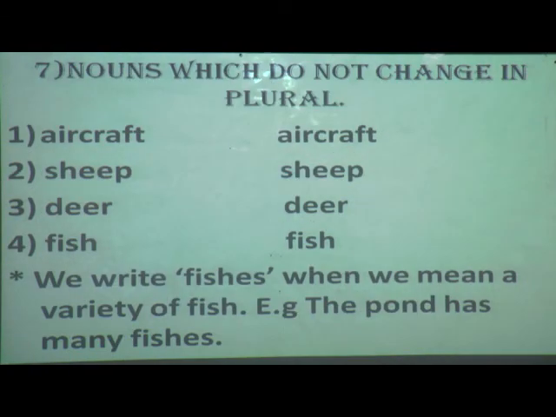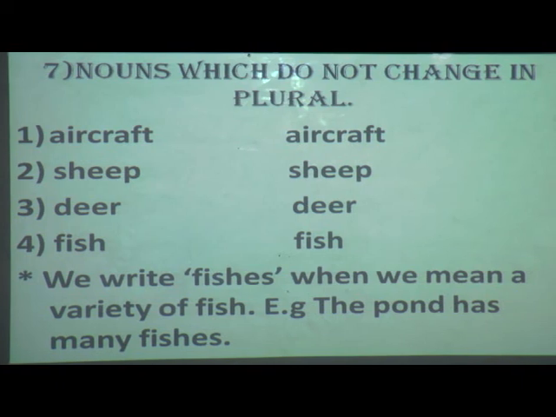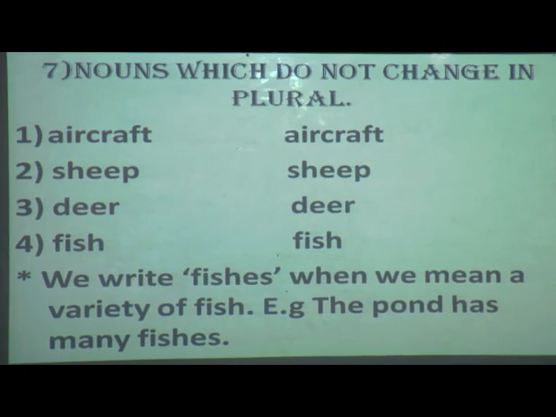Now, seventh one is what? There are some nouns which do not change in plural. They remain as they are even though it is in a plural form. What are they? Aircraft, even if it is in singular form or plural form, will remain the same. Aircraft will remain aircraft.